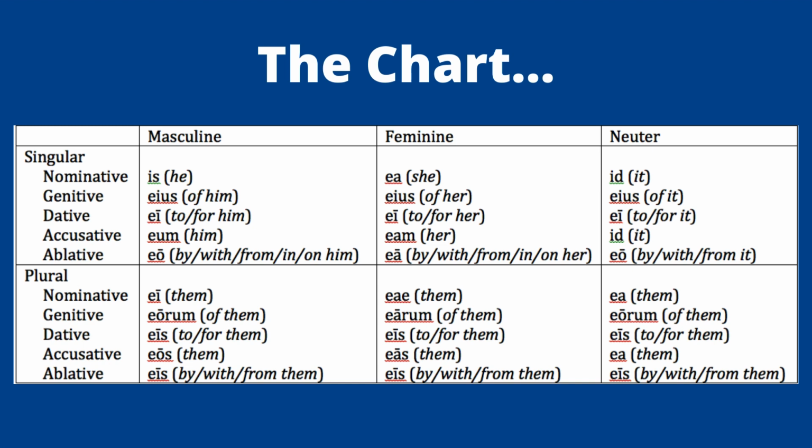When you get to the plural, you have ei, eae, ea, going left to right: masculine, feminine, and neuter. This is where it gets a little easier because you're using the endings, the same as first and second declension noun endings. For masculine, you just put an e and then you add i, orum, is, os, is. For feminine, it's e followed by ae, arum, is, as, is. And for neuter, it's an e followed by a, orum, is, a, is. These are the endings we know. So in the plural, it's a little bit easier to track this pattern and use it.